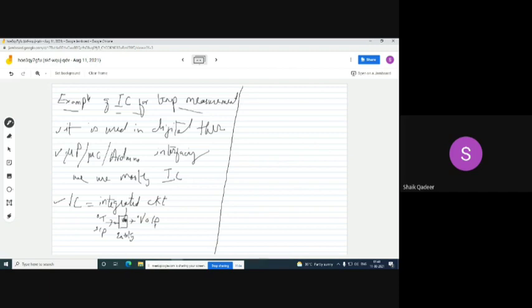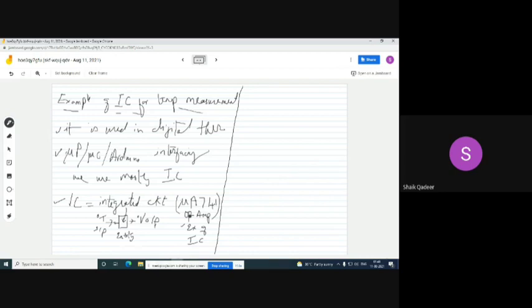The other example of integrated circuits is your mu A741. Do you remember mu A741? Yes, sir. What is mu A741? Operational amplifier. That is also an example of an integrated circuit. Like operational amplifier, internally it consists of many other subcomponents, right?